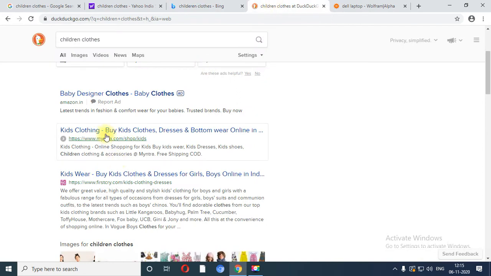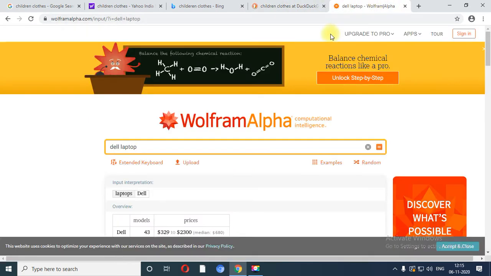Now DuckDuckGo is used to maintain the privacy of your website. Dell laptop is searched on Wolfram Alpha. Again this particular search engine is specifically useful for mathematicians or statisticians, and it will return the statistical analysis for a particular product. So in this topic we have completed the comparison of the top 5 major search engines, and we have taken the information regarding paid advertisement as well as natural or organic results.